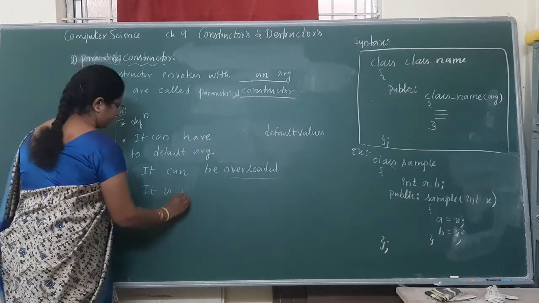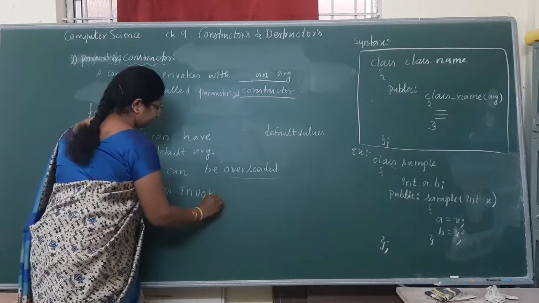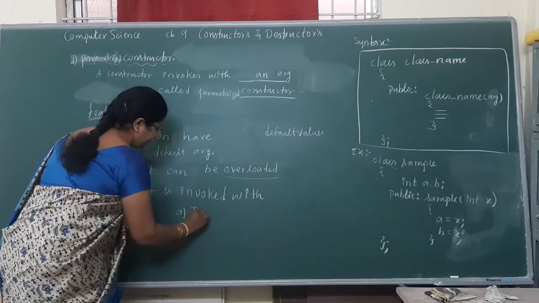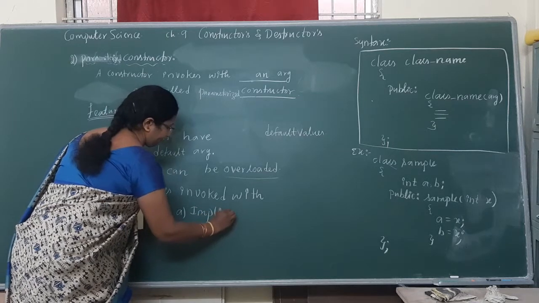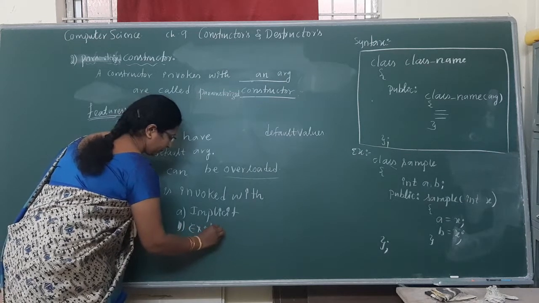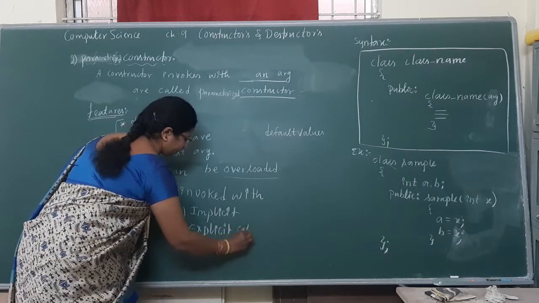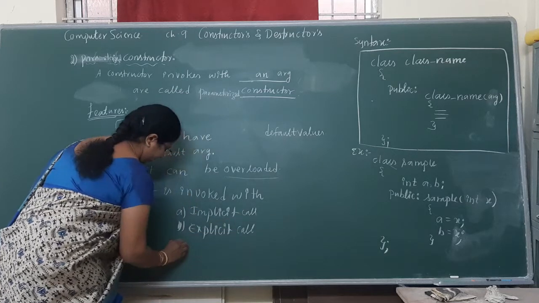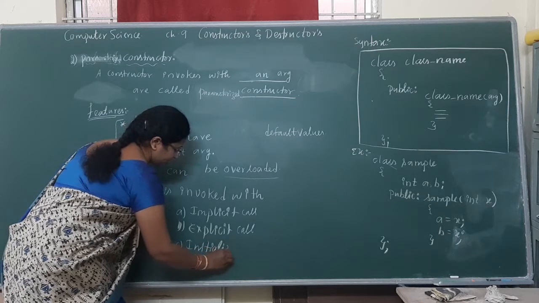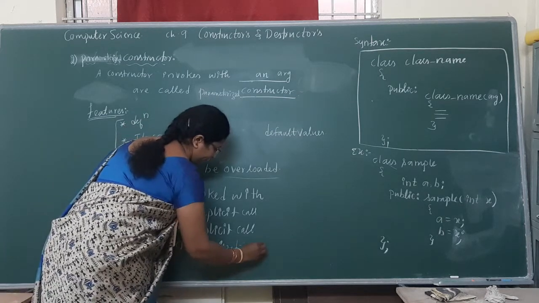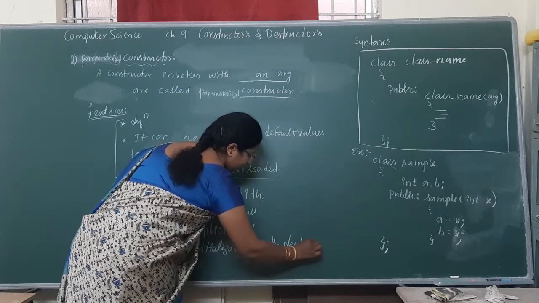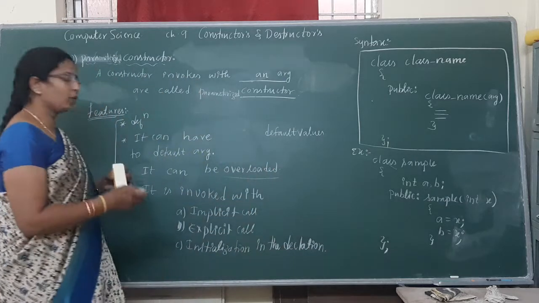It is invoked with implicit call, explicit call, or initialization in the declaration. So 4 features you will get.